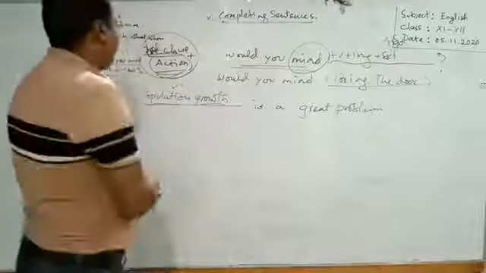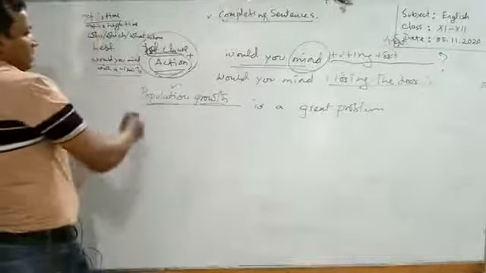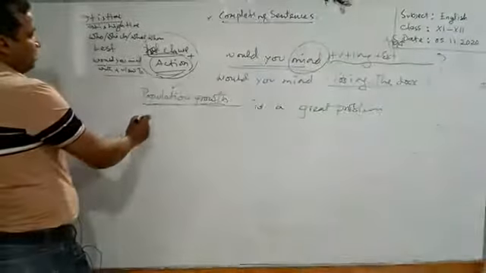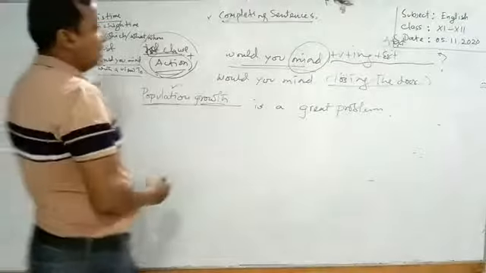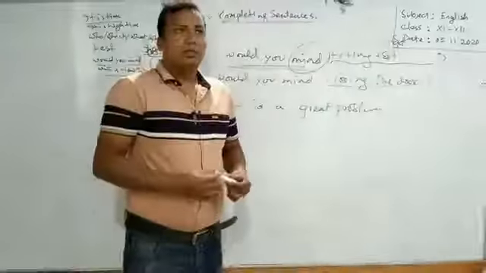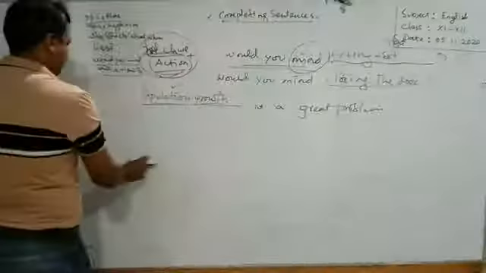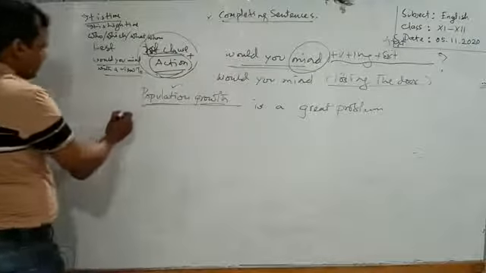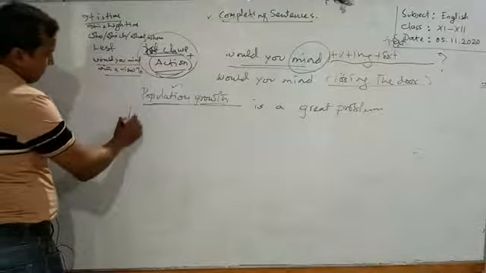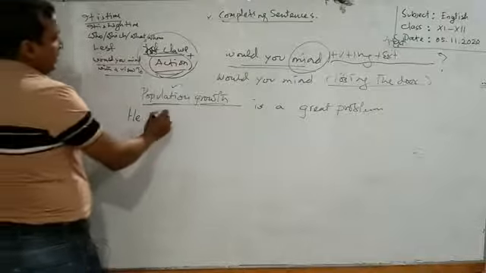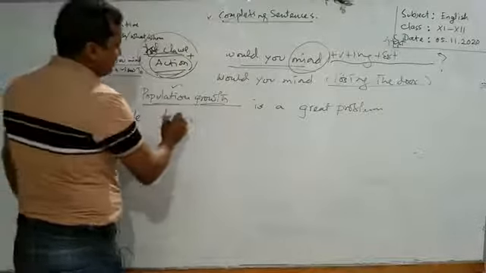In the same way, we get a gap in the position of an object of a sentence. What do we have to use there? We have to use another noun phrase. Suppose, he hates.